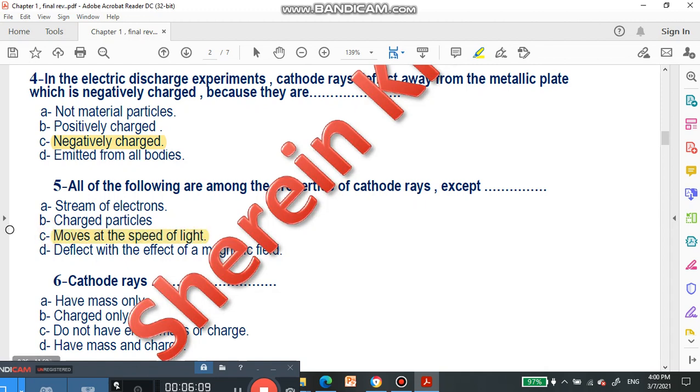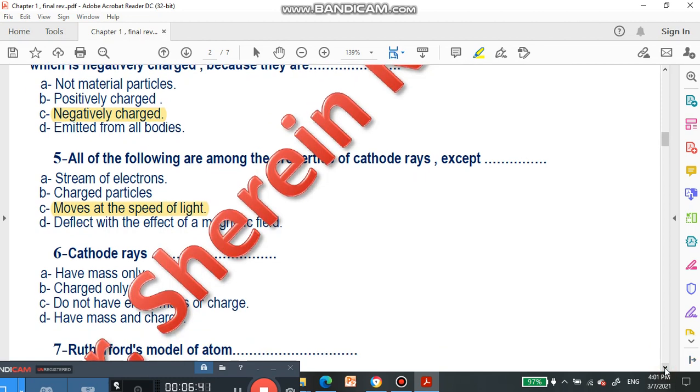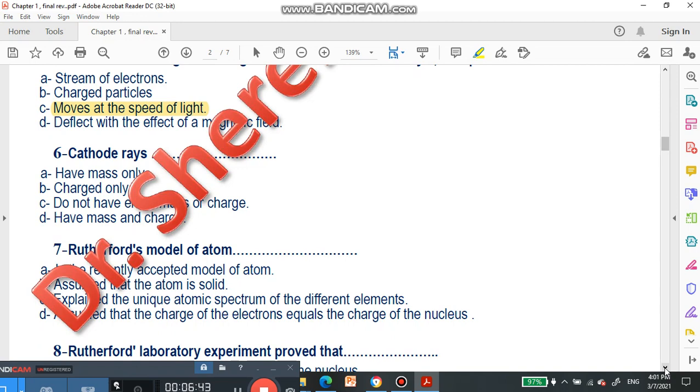They are a stream of electrons, negatively charged particles, and are deflected by the effect of magnetic fields and also by electric fields. But do they move at the speed of light? No, but they have some properties of light, as electromagnetic waves, not all of the properties of light.